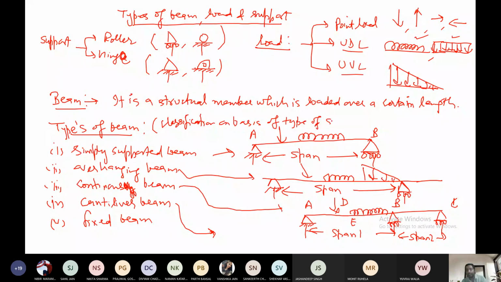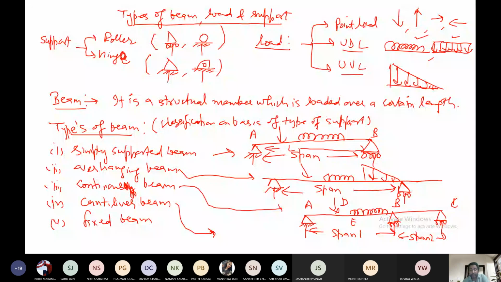So I am now explaining. If anybody asks you what is a beam, you simply say that it is a structural member which is loaded over a certain length. And remember, the definition of beam is not given much in the book, so you have to write it here. For example, in the case of a simply supported beam, this is the hinge support, this is the roller support. At point A the beam is starting, at point B it is ending. So the length here is, let us say, L. We are saying that this is a beam or structural member which is loaded over a certain length, and the certain length here is L.